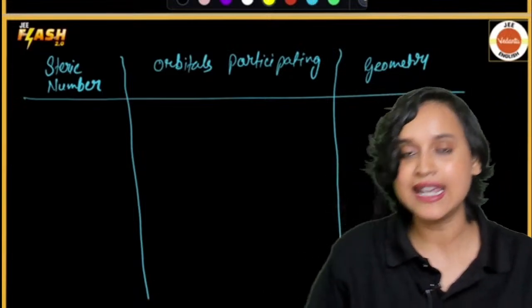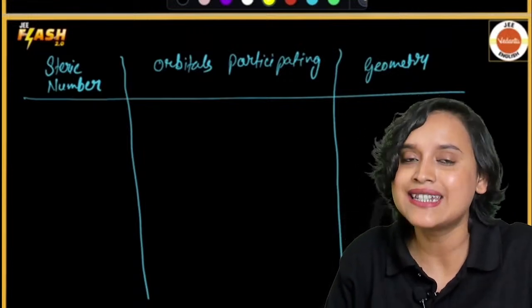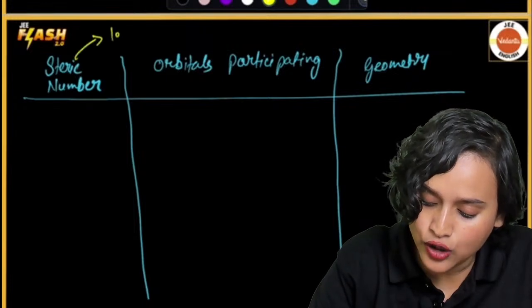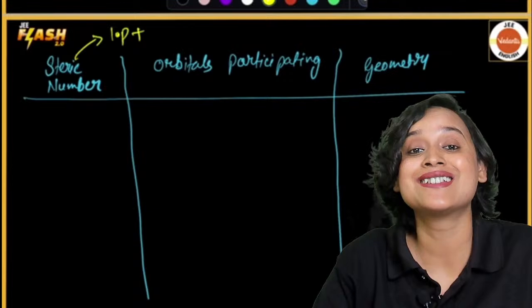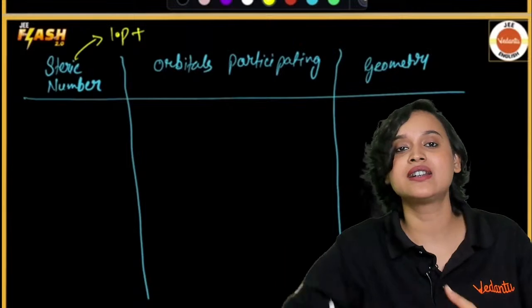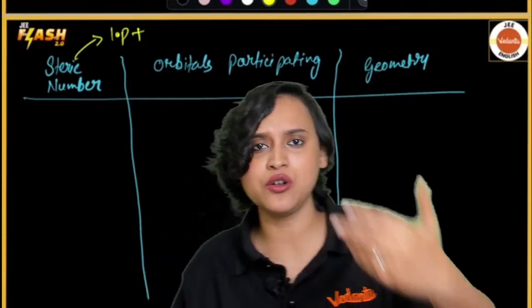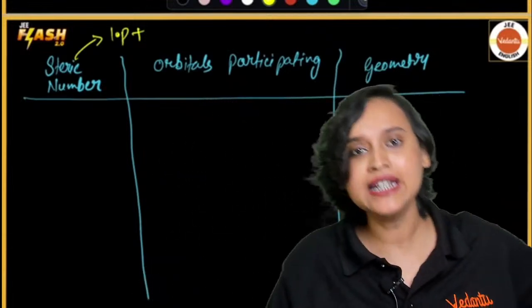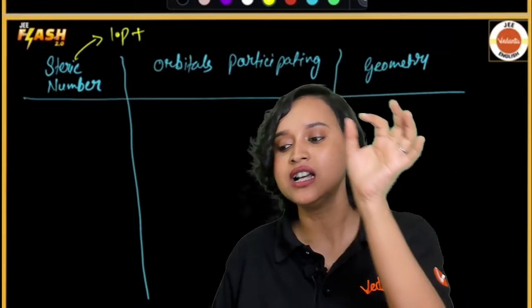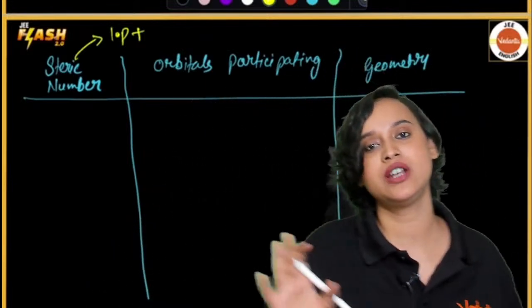Now, one more thing is, how do you calculate steric number? When you calculate steric number, you always calculate it as number of lone pairs, LP, plus surrounding atoms. How many atoms are surrounding the central atom? That together will give you the steric number. Everybody has their different way of teaching, right? So when my teacher was teaching, he always told us that number of surrounding atoms plus lone pairs will give you steric number.